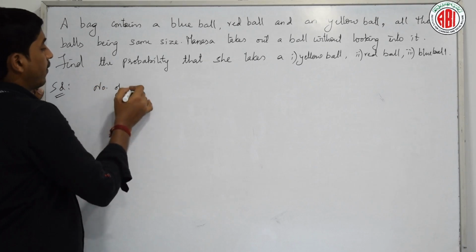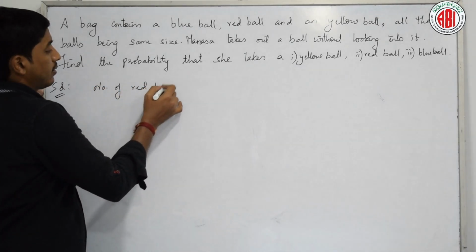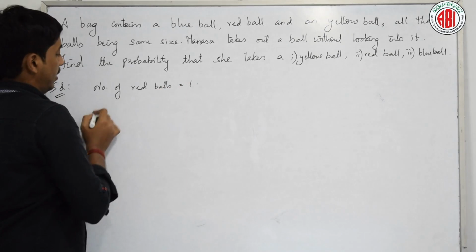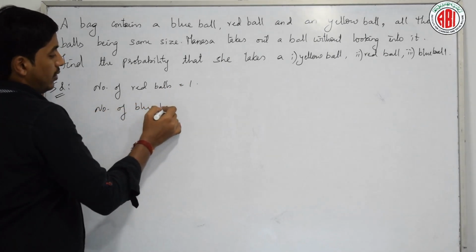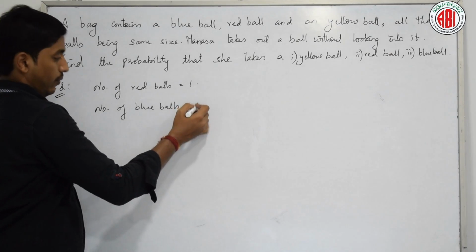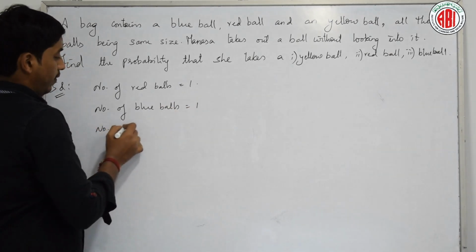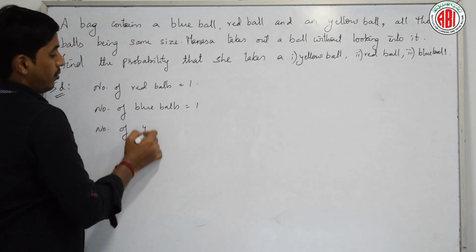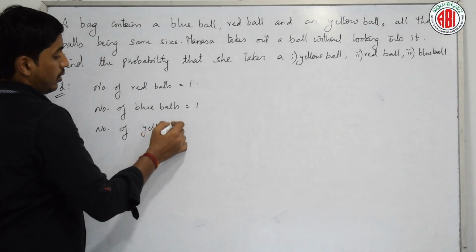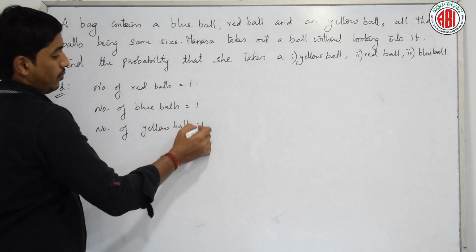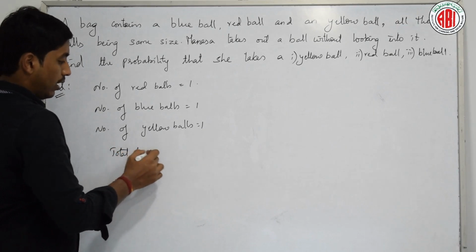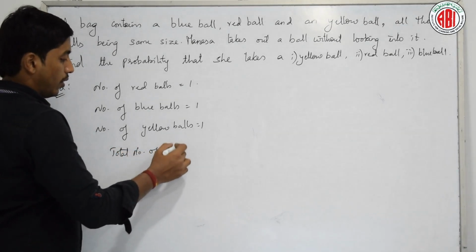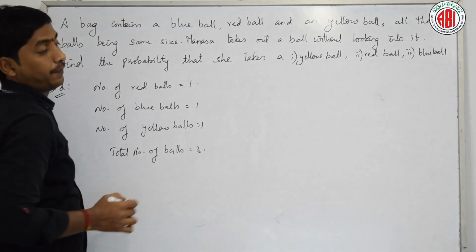Number of red balls is 1. Number of blue balls is 1. Number of yellow balls is also 1. What is the total number of balls? Total number of balls is 3.